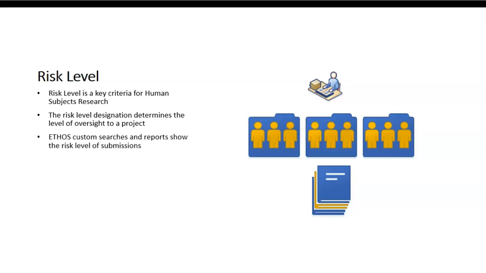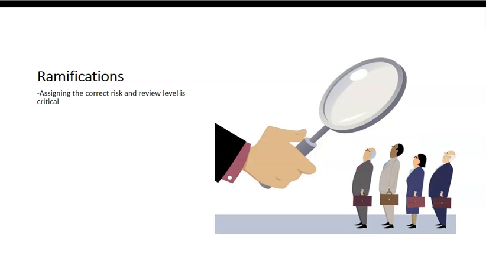Risk level is important because risk level is a key criteria for human subjects research. The risk level designation determines the level of oversight to a project, and ETHOS custom searches and reports show the risk level of submissions. Assigning the correct risk and review level is critical.